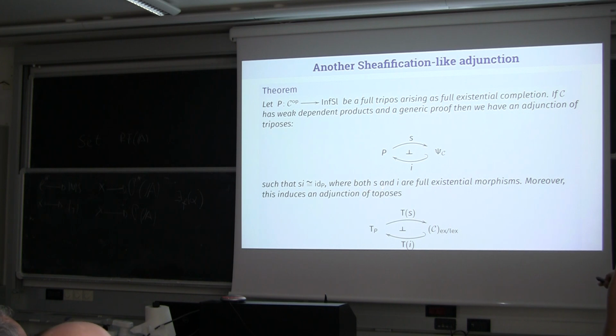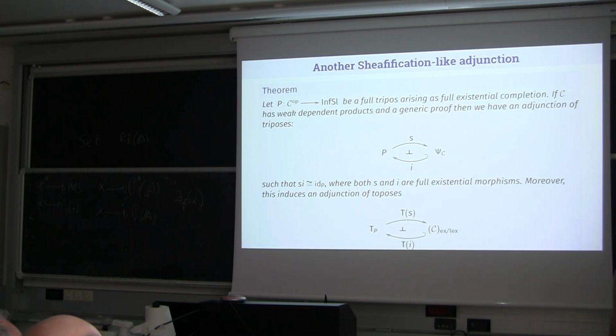And now both these arrows are full existential morphisms. And then we can apply the tripos to topos construction, obtaining that whenever P is a tripos satisfying this condition, the exact completion of the base category can be seen as a category of sheaves with respect to a certain WDF23 topology for this topos.